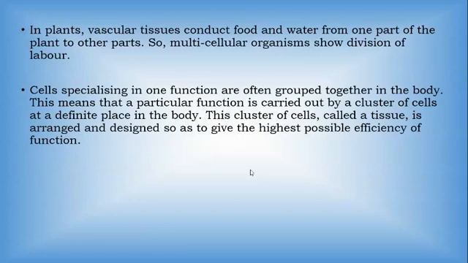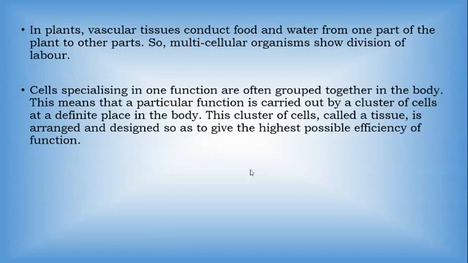Now see, cells specializing in one function are often grouped together in the body. So when they form a group or a cluster of cells, it is called a tissue. Now, if they form a group of cells, it doesn't mean that it is alone.